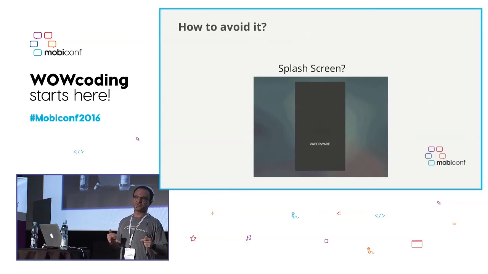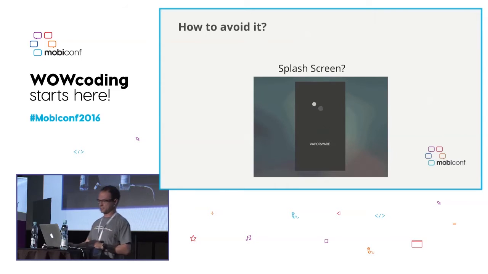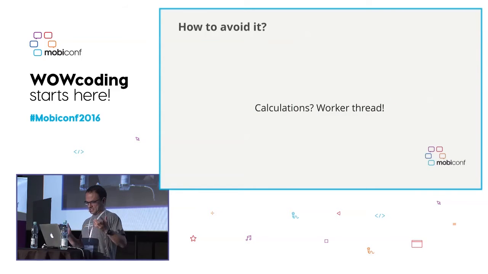You need to download some information from the backend, or you need to connect remotely and do whatever operation. So splash screens should be avoided, yes, but if you're going to implement one, there are beautiful ways to do it as well. And in general, if you are doing any calculation, you should use a worker thread. Don't keep the UI busy.